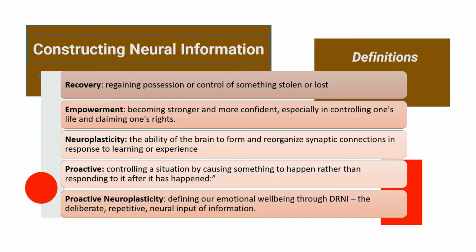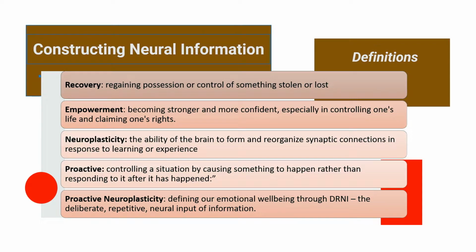So let's begin by reviewing some terms here. We talk about recovery and empowerment as the cornerstones of rechanneling, but how do we define these and other important terms? Recovery is regaining possession or control of something stolen or lost. Emotional dysfunction steals our autonomy, our hopes, our emotional well-being. Empowerment is the process of becoming stronger and more confident, especially in controlling our life and claiming our rights as a human being.